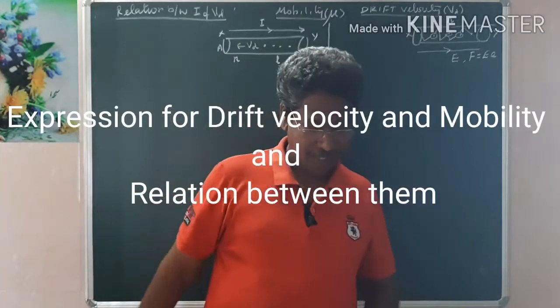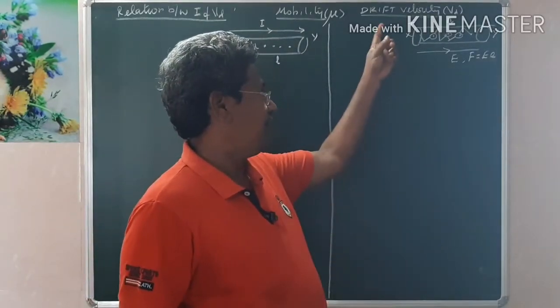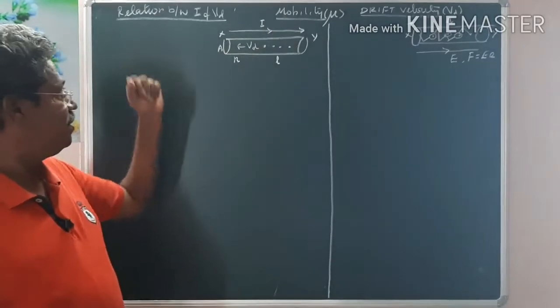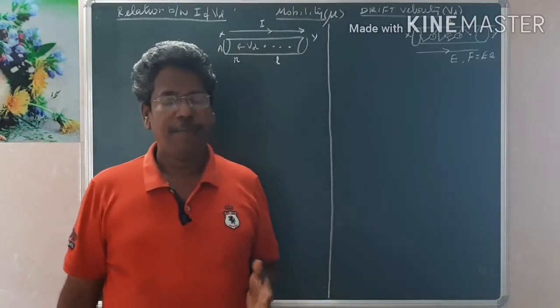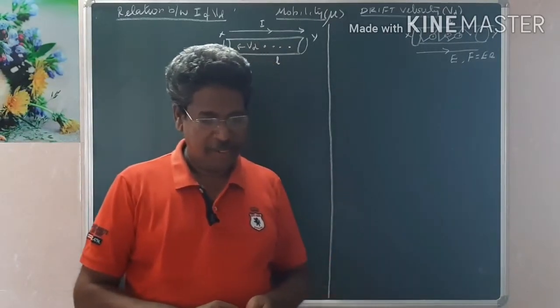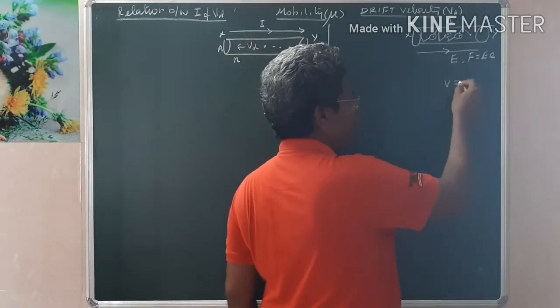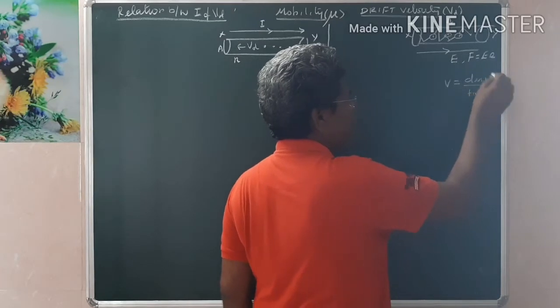Good morning to all. Today let us discuss three important terms. One is drift velocity, another one is mobility, and the next one is the relation between current and drift velocity. Initially, velocity is nothing but displacement by time, that we know. Anything which is displacement divided by time is called velocity.